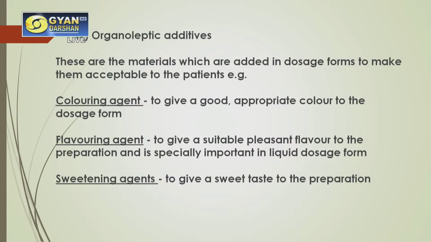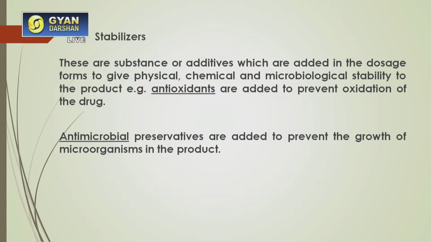So you can see this page is another kind of additives which are added in the pharmaceutical preparations. Stabilizers, these are the substances or additives which are added in the dosage forms to give physical, chemical and microbiological stability. Now this is very important.